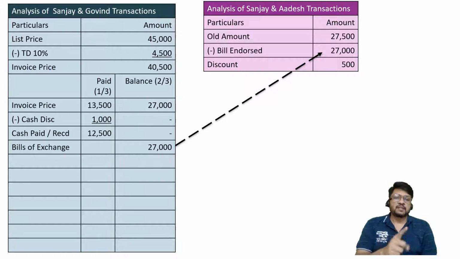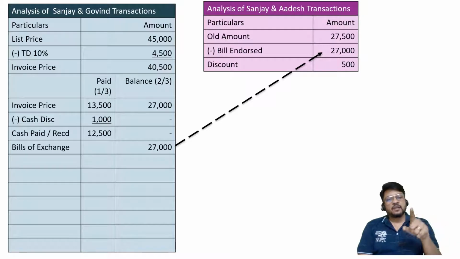I am repeating for the last time, whatever piece of paper Adesh is receiving, if it would have been cash signed by the governor of RBI, still he would have given a discount of 500. If it would have been a check signed by Sanjay, then also he would have given a discount. If it would have been the bill drawn by Adesh himself, accepted by Sanjay, then also Adesh would have given